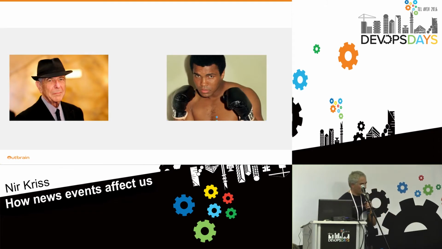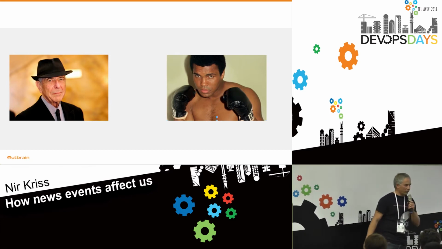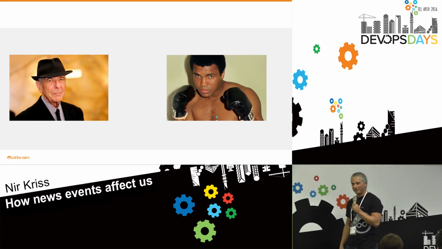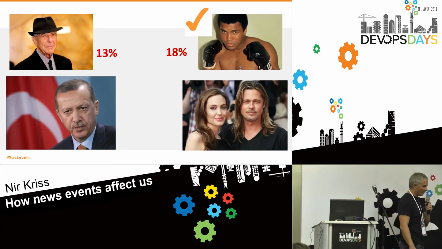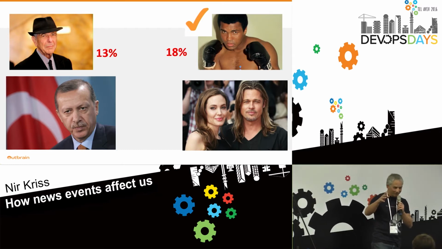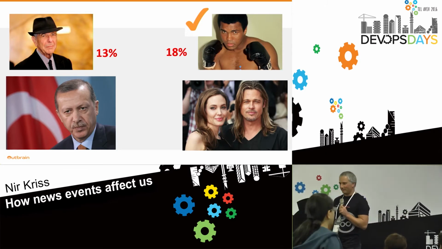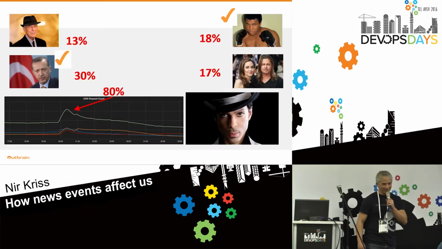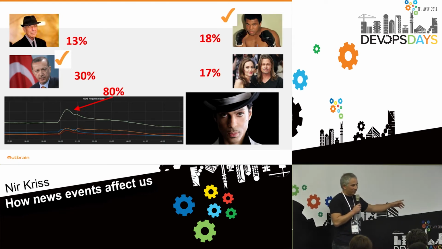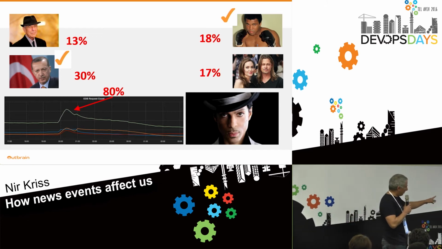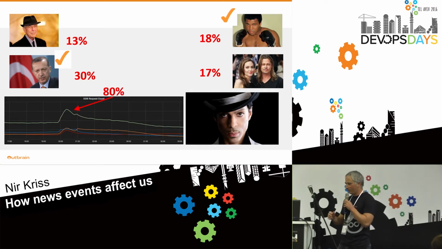And now, a quiz. Who do you think caused more traffic? Leonard Cohen's death or Muhammad Ali's? Muhammad Ali. Coup attempt in Turkey, or when Brad and Angelina separated? Erdogan won. The sudden death of Prince caused an amazing spike of 80%. Before the US elections, that was a record.